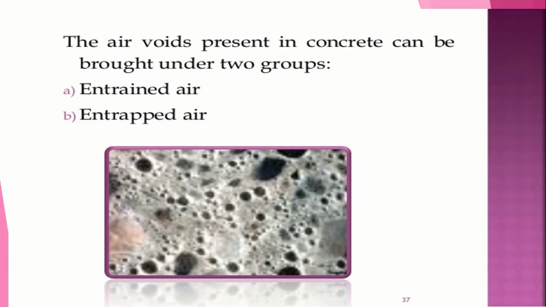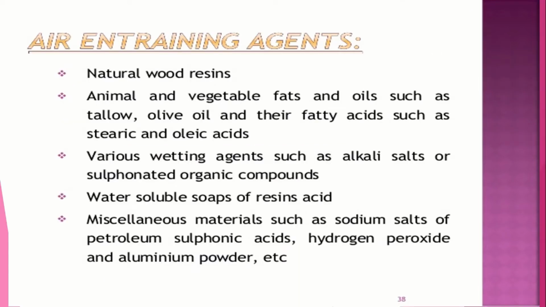So the air voids present in concrete can be brought under two groups: entrained air and entrapped air. Air entraining agents include natural wood resins, which we have discussed, animal and vegetable fats and oils such as olive oil and fatty acids, and also various wetting agents such as alkali salts or sulfonated organic compounds, water soluble soaps or resin acids, and miscellaneous materials such as sodium salt of petroleum sulfonic acid, hydrogen peroxide, aluminum powder, etc.